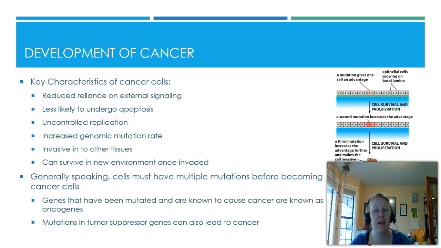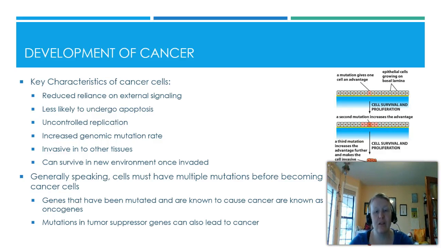So we start with this one cell. And this one cell, just because it gets the one mutation, because we talked about the replication error rate from polymerase, it's not usually just one error. Now it could be, but it's not usually. Usually it takes a long time and a lot of built-up mutations within the cells to give rise to cancer. And so that's why cancer tends to be an older person's disease, because those cells have been around long enough to accumulate a lot more mutations.